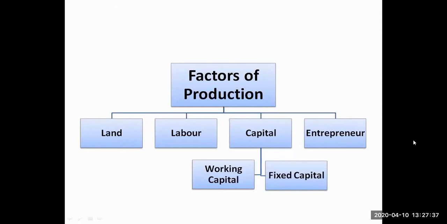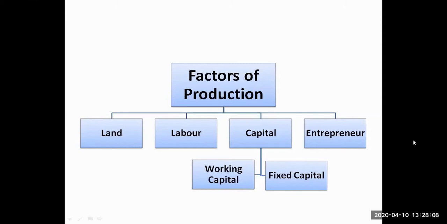Physical capital, the money which is there, money itself will not go and buy the raw material. It has to be decided by the human capital where to send, how to buy the working capital things or the fixed capital things, how to utilize it. So we call it human capital or entrepreneur. So entrepreneur is that particular important factor of production which makes the other three factors of production work.